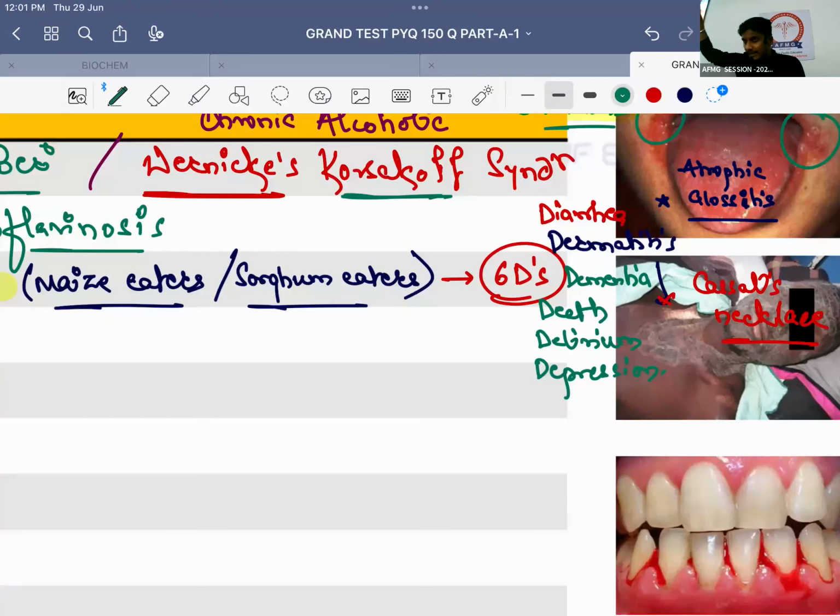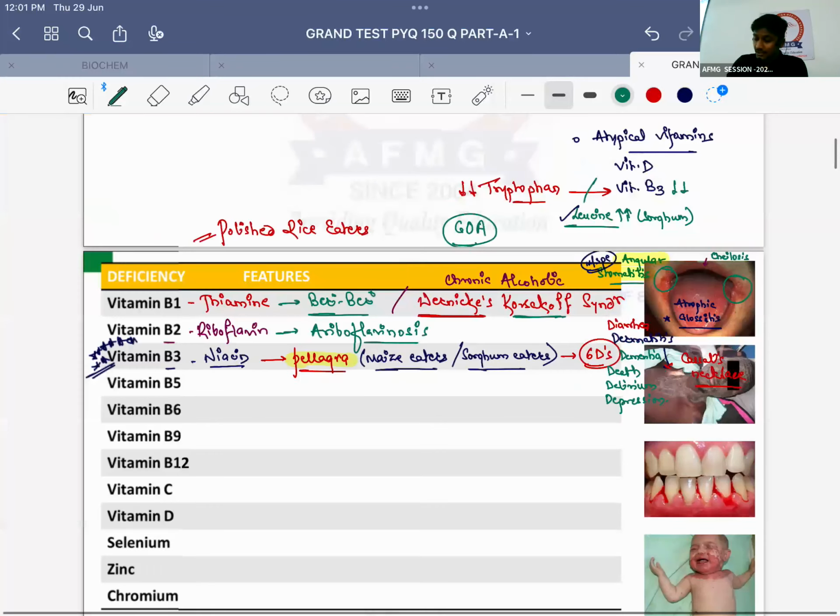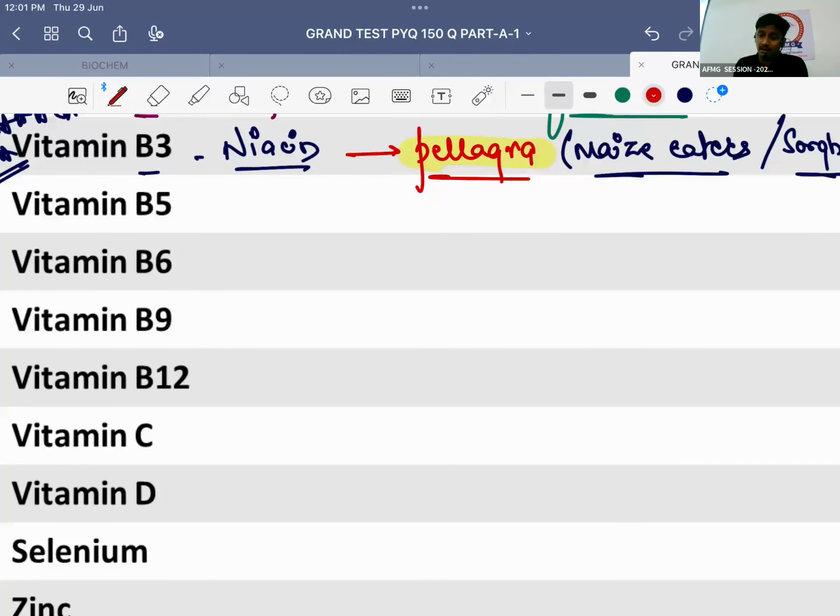First D for diarrhea, second D for dermatitis, third D for dementia, fourth D for death, fifth D for delirium, and sixth D for depression. Dermatitis classically seen around the neck, known as Casal's necklace. No issues with this, this should be memorized. Those who don't know pellagra, please make sure you read everything about pellagra.